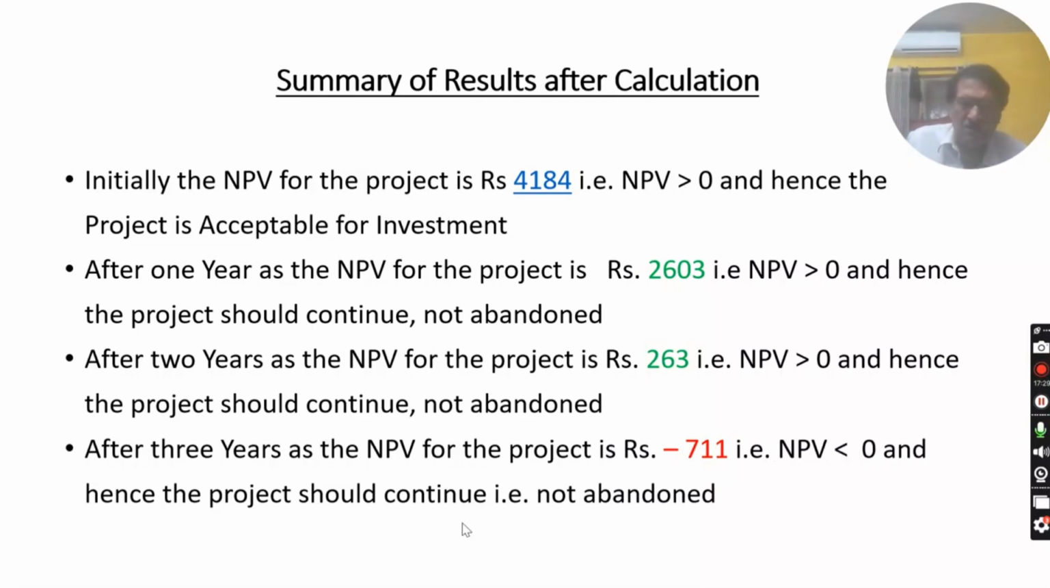hence the project should not continue. That is, you should abandon the project. Okay, you should just correct it: should not continue the project, and it should be abandoned.